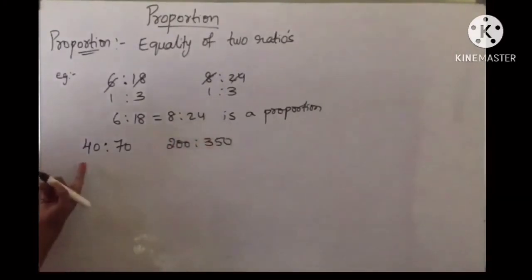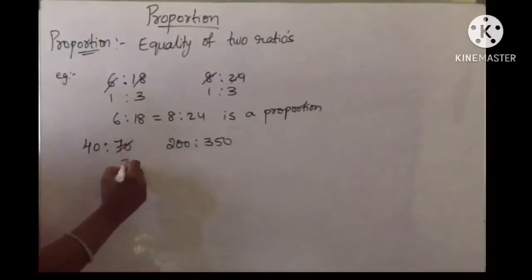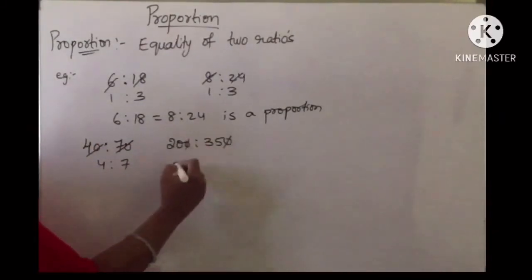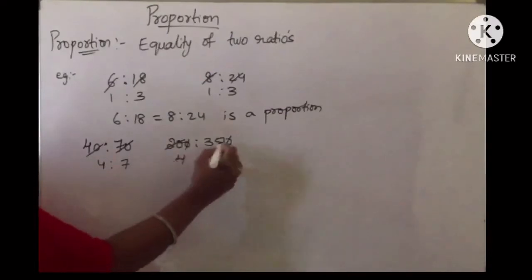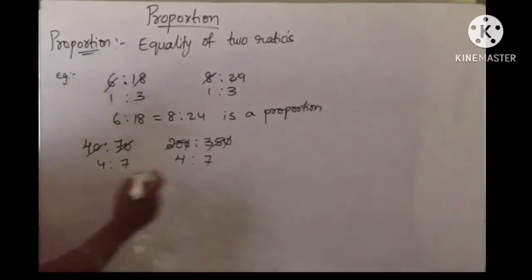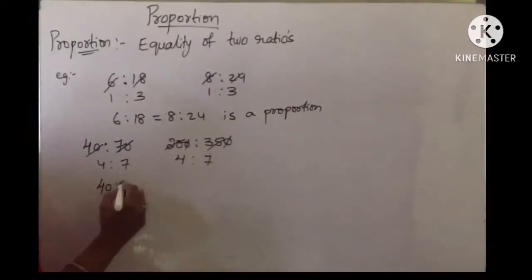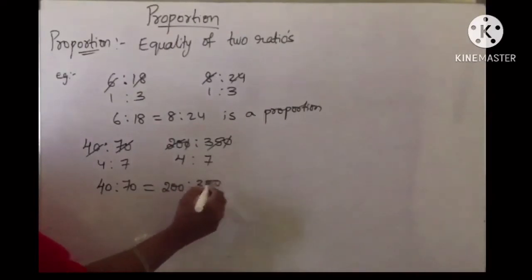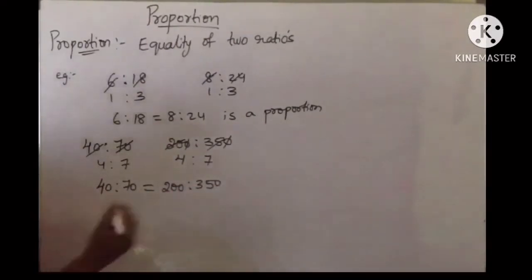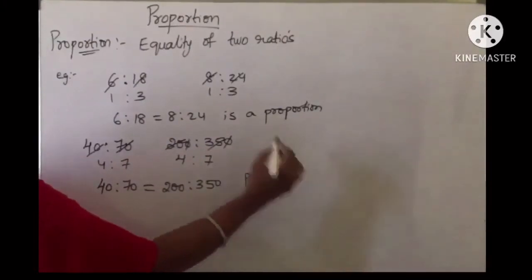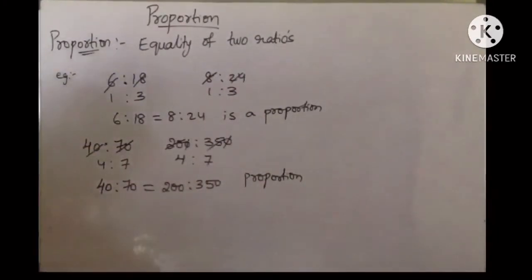Now similarly, if I take 40 is to 70 as one ratio, and 200 is to 350. If I convert into simplest form, here 10 sevens are 70, 10 fours are 40, so 4 is to 7. Coming to the other, you can cut the 0 and 0, and 5 fours are 20, 5 sevens are 35. So are you getting the same ratio, children? Yes, so I can say 40 is to 70 is equal to 200 is to 350. Here the two ratios are equal, so I can say they are in proportion. So the definition of proportion is equality of two ratios.